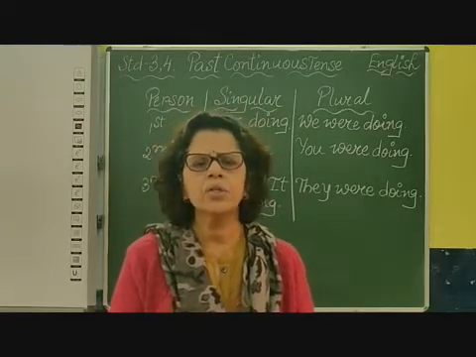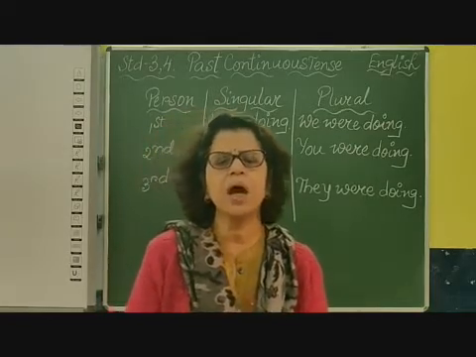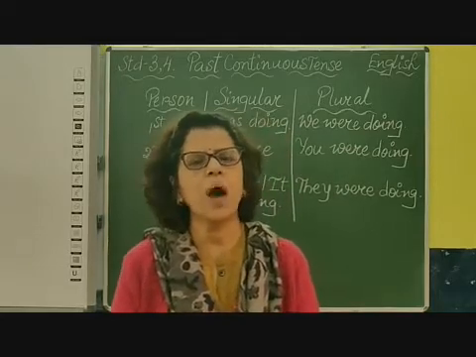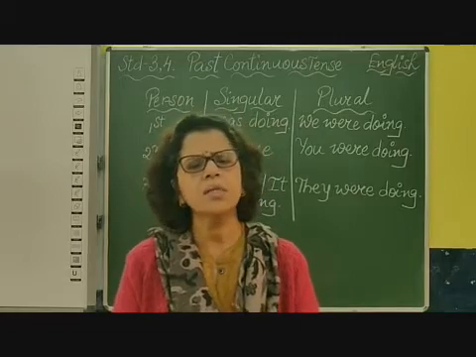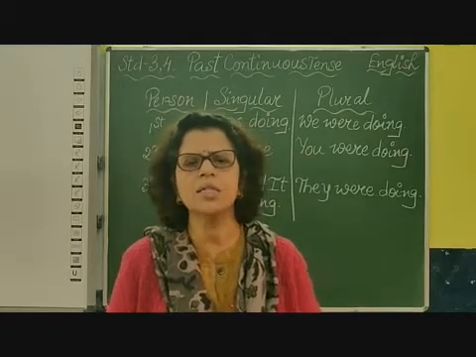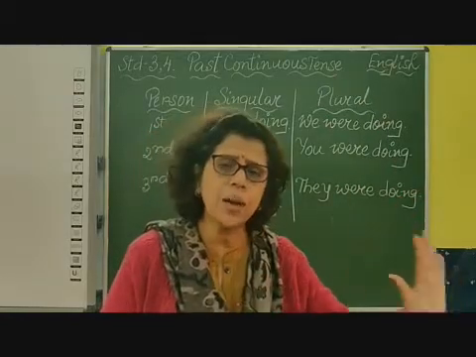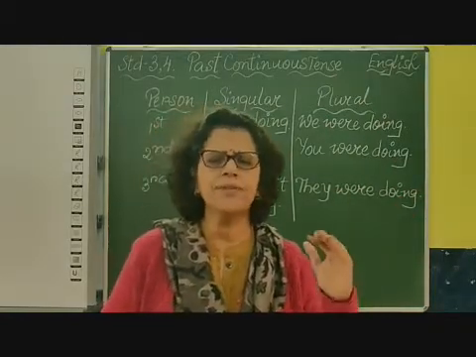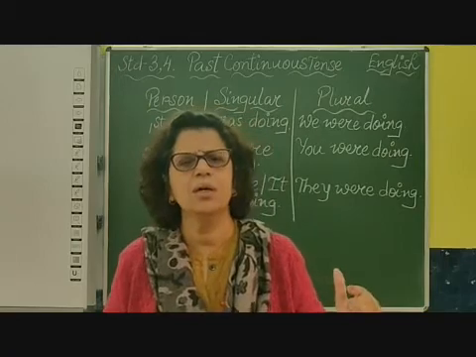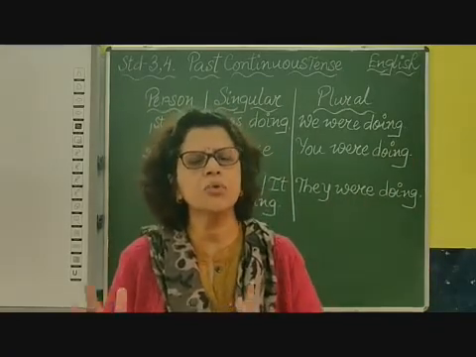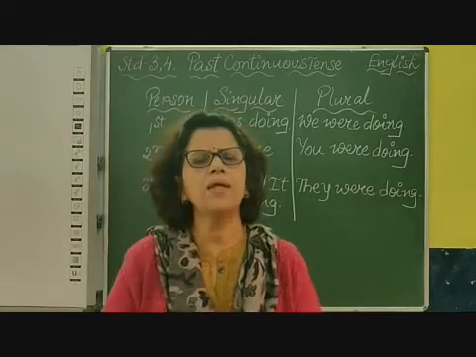Now children, this week we are going to discuss past continuous tense. What is past continuous tense? Past tense, as you know, means some action that has been completed in the past, already completed. If some action was completed in the past and it continued for a period of time, it is called past continuous tense.